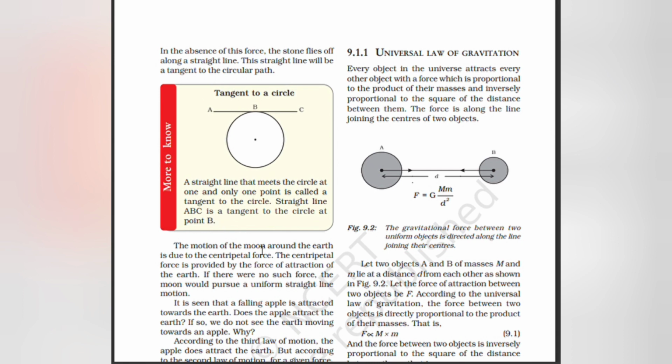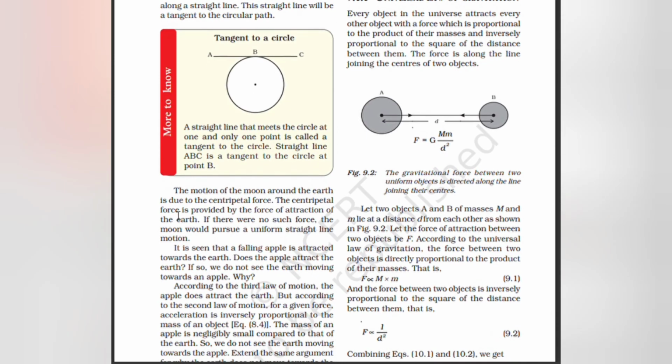The motion of the moon around the earth is due to the centripetal force. Centripetal force is provided by the force of attraction of the earth. If there were no such force, the moon would pursue a uniform straight line motion.